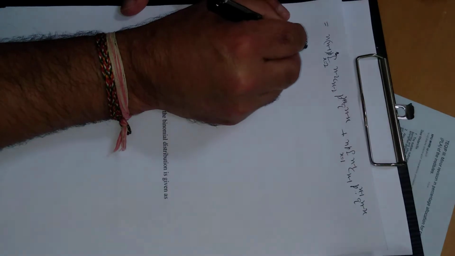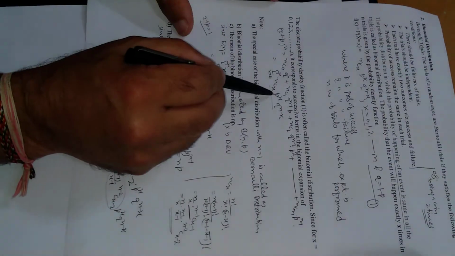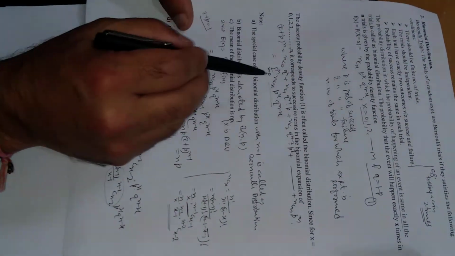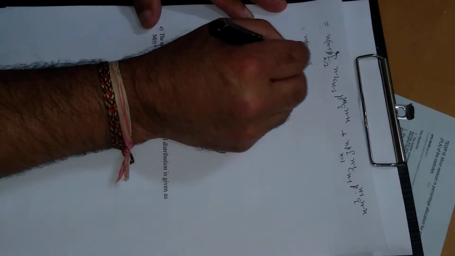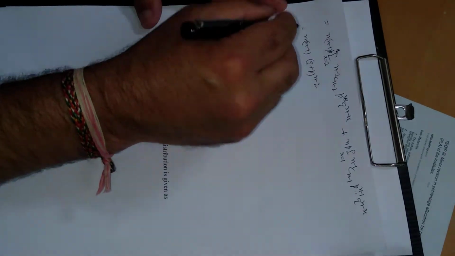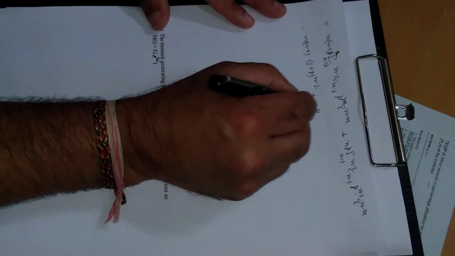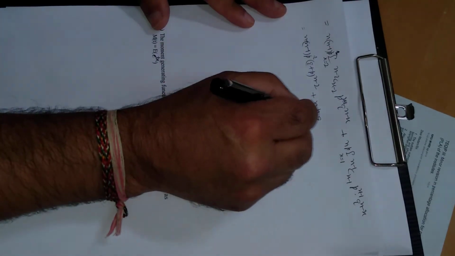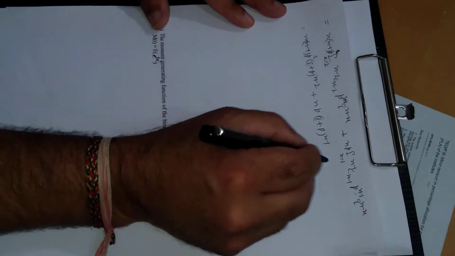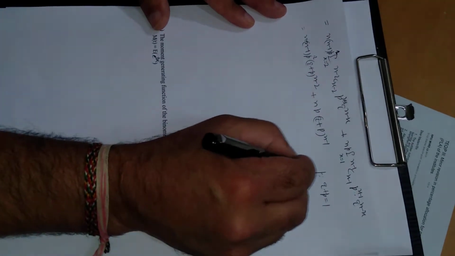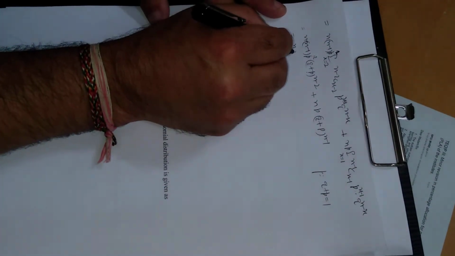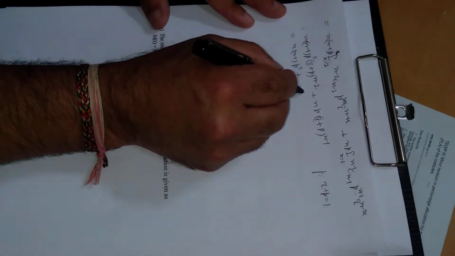Now this is n minus 1. Now see here, compare this expression with this. If there is n, so there is also n. So in first case there is n minus 2. So using this result in both cases, this is (q+p) raised to power n minus 2, and in second case this is np, this is p square, and this is (q+p) raised to power n minus 1. Since q plus p is equal to 1, this term will be 1, this term will be 1. So this is n(n-1)p square, and this is np.